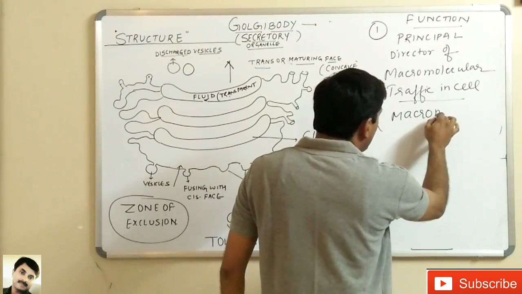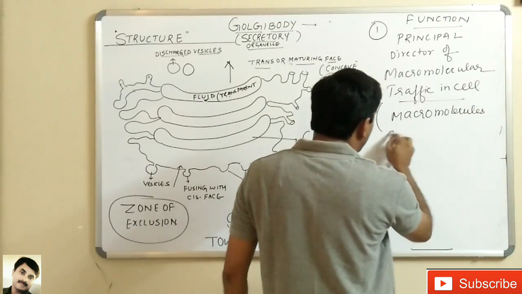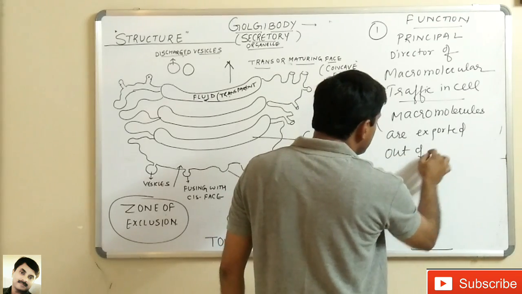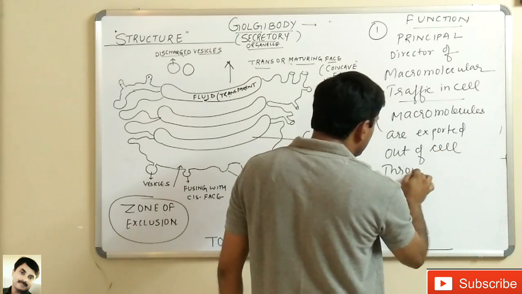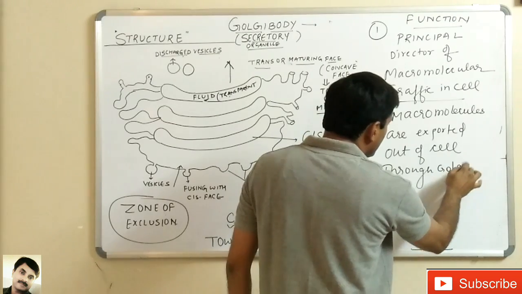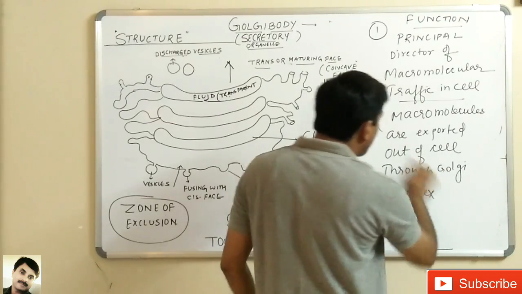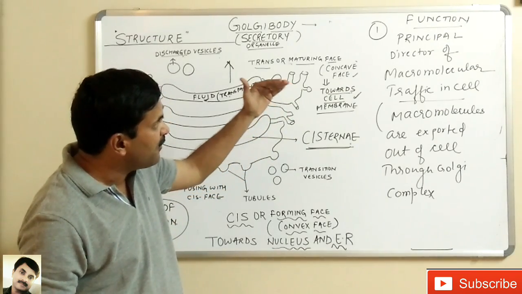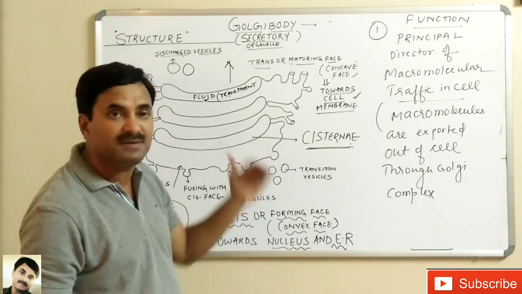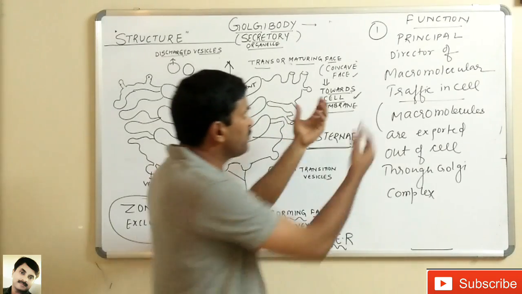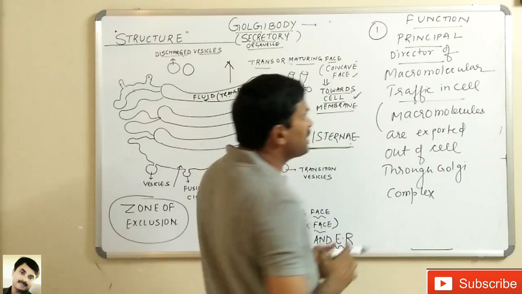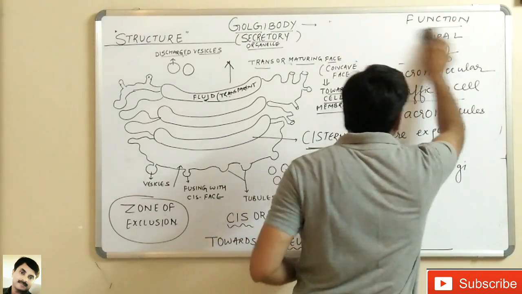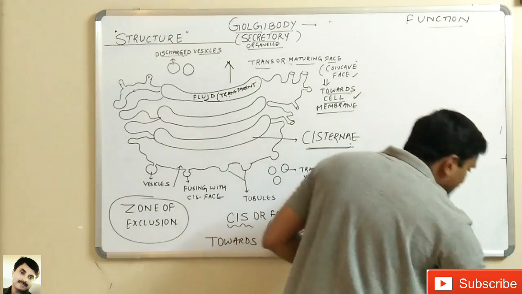Macromolecules, I am writing here, macromolecules are exported out of cell through Golgi complex. So many macromolecules are exported out of the cell, and that's why it is called the principal director of macromolecular traffic in cell. How can we justify this statement? For the justification, I am quoting an example.